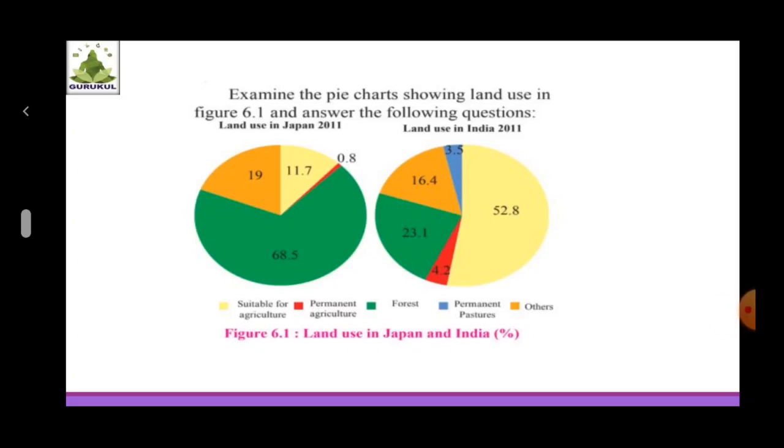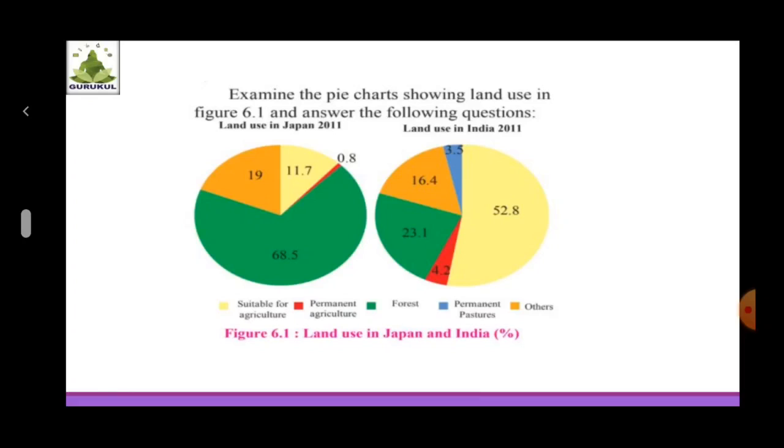See my dear students, on textbook page number 37, you have one figure, figure 6.1, which is all about land use in Japan and India in percent. What you have to do is examine the pie charts showing the land use in figure 6.1 and answer the following questions.